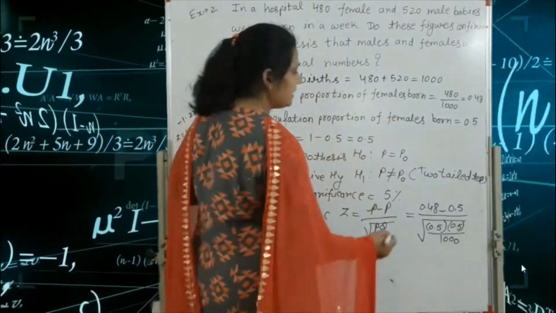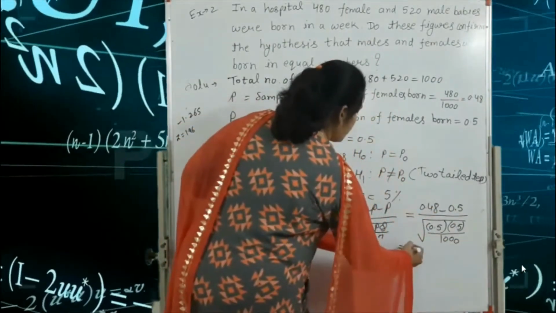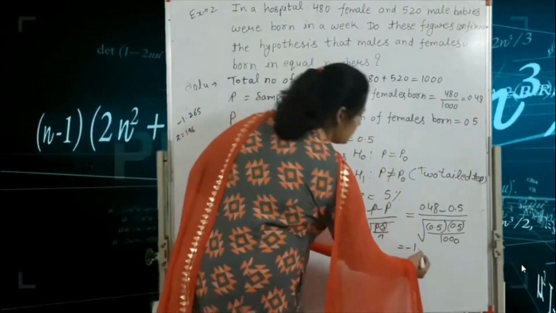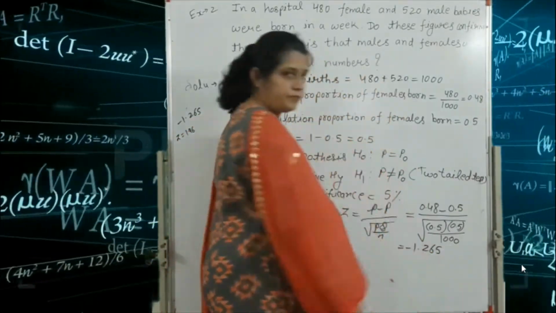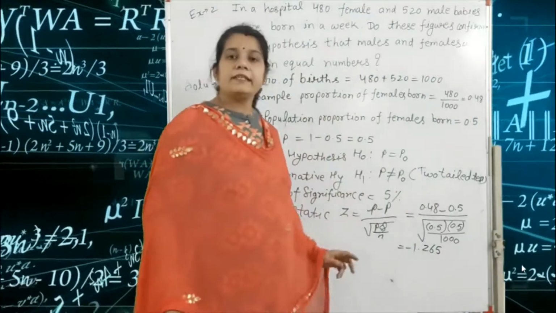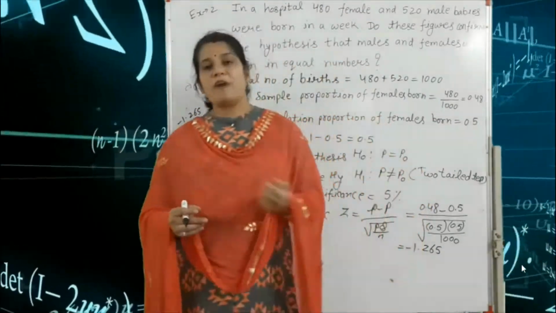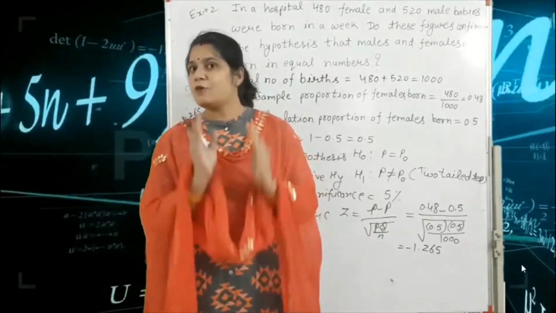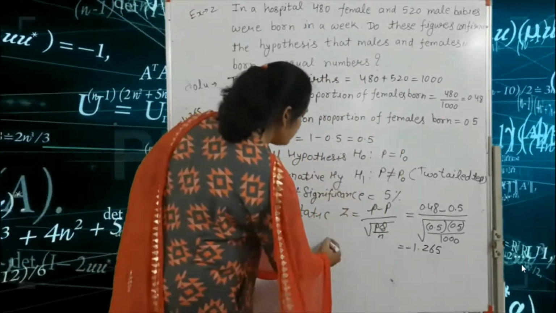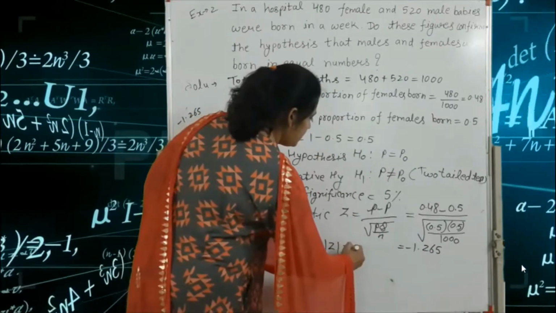Okay, so we get the value of minus 1.265. Solve this step and we get the value of minus 1.265. So always we write here the positive form. So we write mod of z is equal to